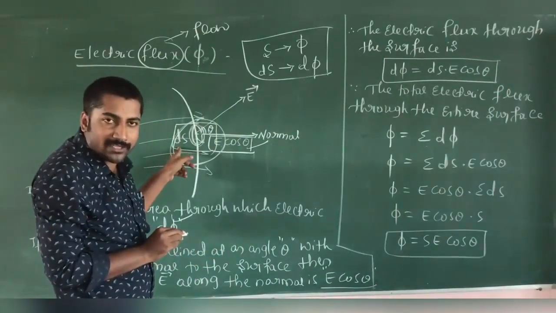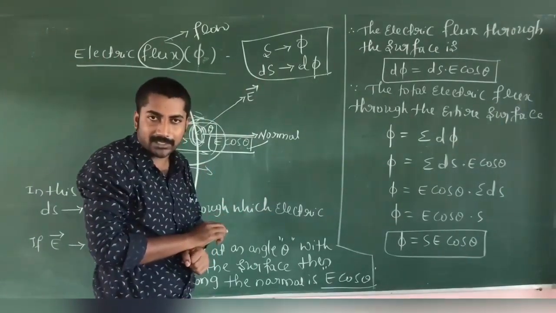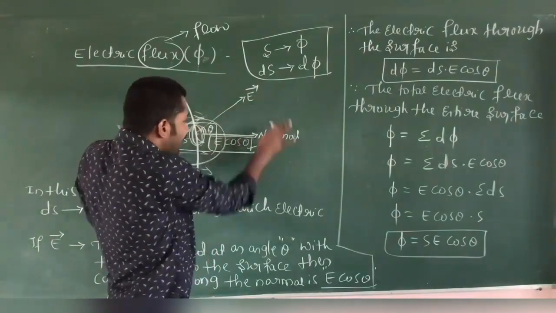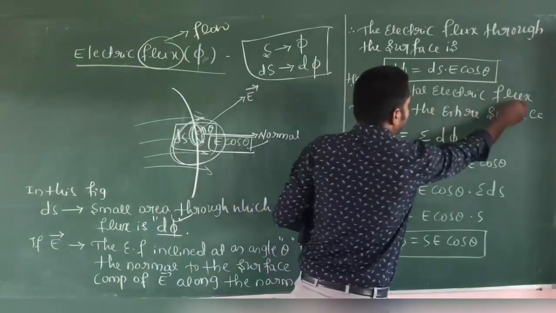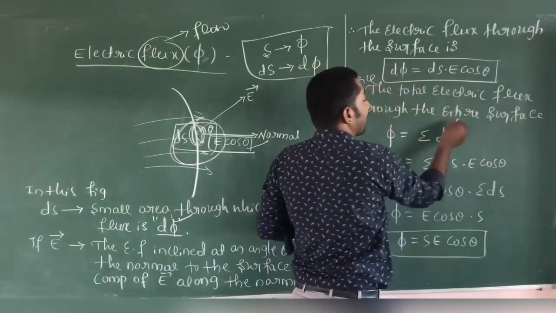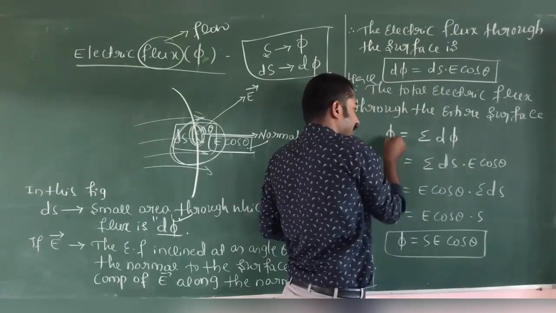Now I want to calculate the total electric flux through the entire surface. The total electric flux is denoted by the symbol phi.